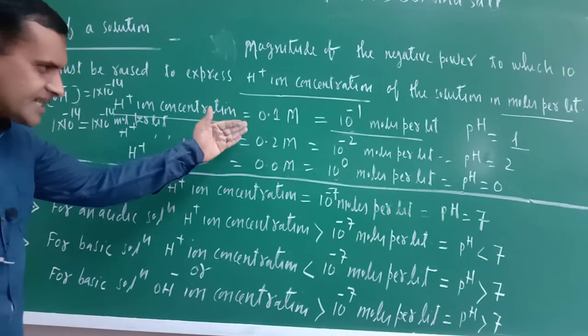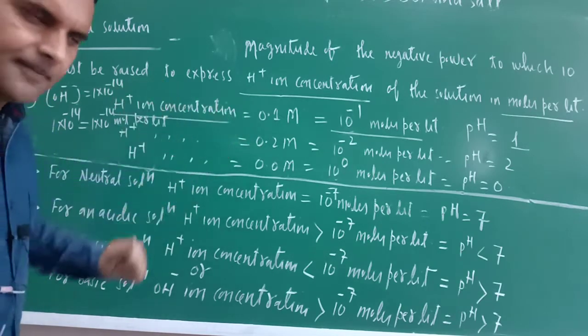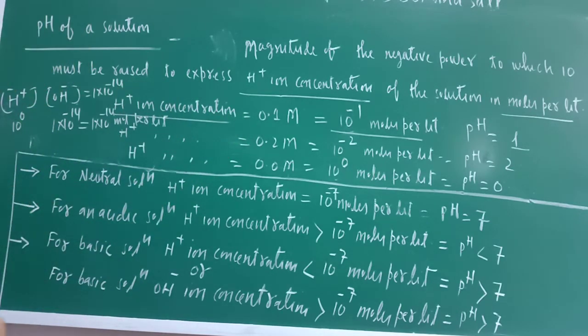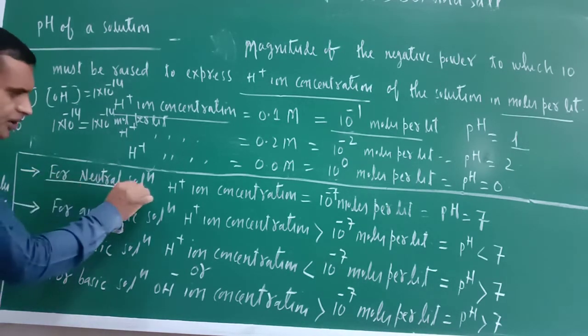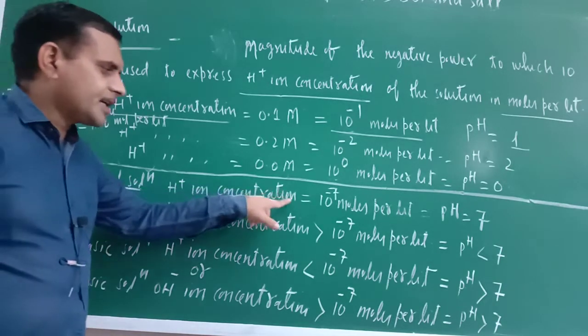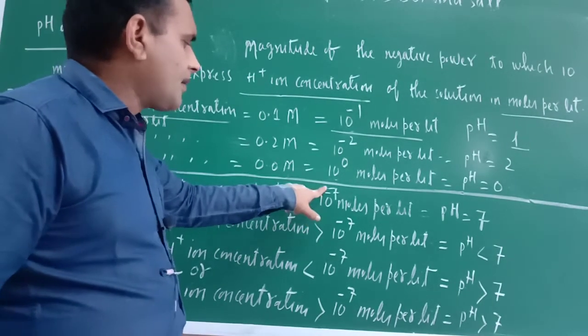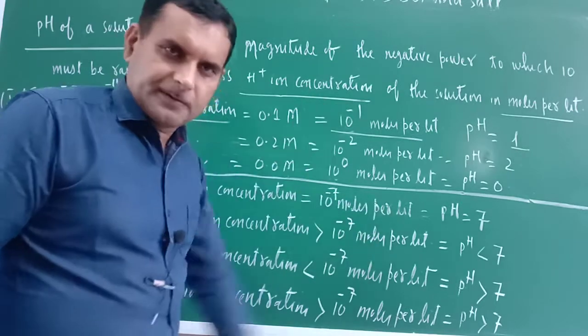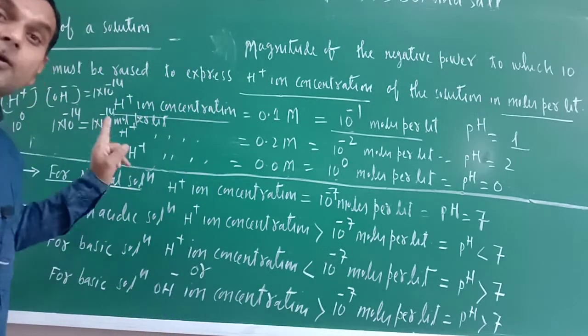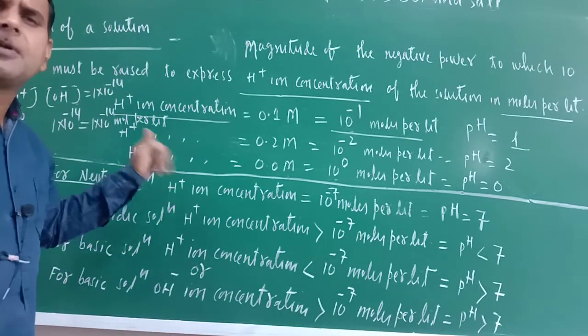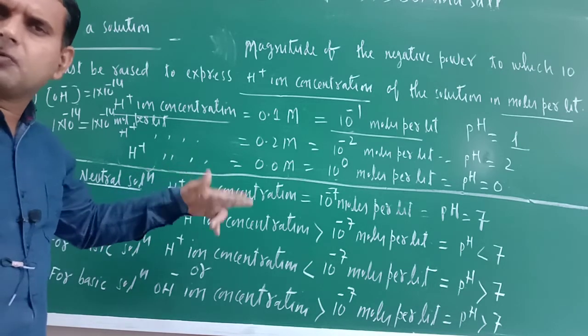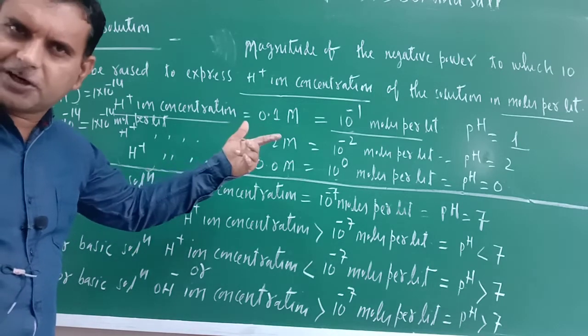Now on the basis of this discussion only, I have written here the conclusion. For neutral solution, H positive ion concentration is equal to 10 raised to the power minus 7 moles per liter. In case of neutral solution, H positive ion concentration is equal to OH negative ion concentration.